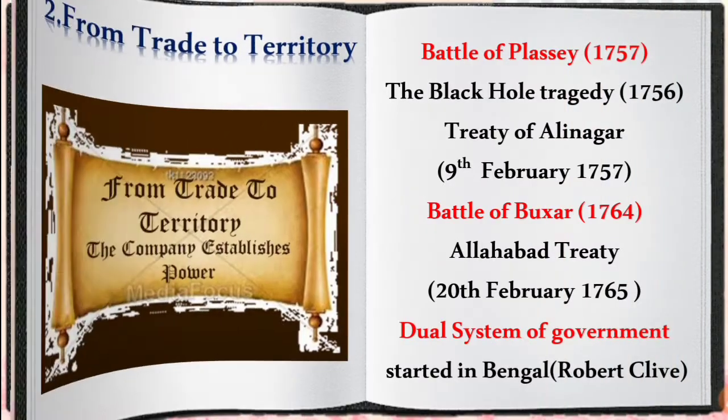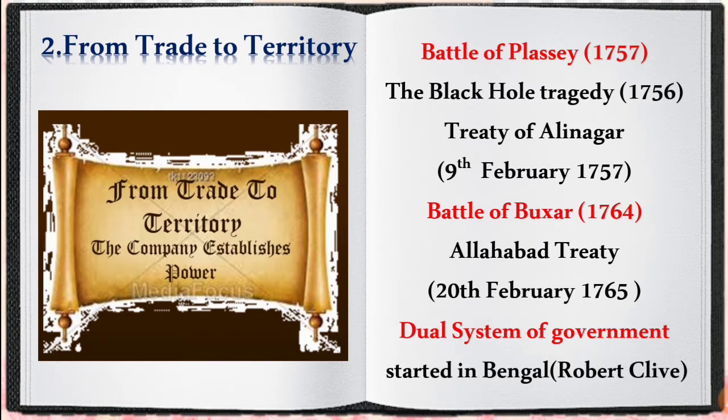So first let's see about History 2nd Unit From Trade to Territory. In this lesson we have seen about how the British established their control over India by fighting numerous battles with the Indian native rulers or local rulers. The Europeans mainly entered into India for trading purpose, especially for spice trading. The first European to enter was Portuguese.